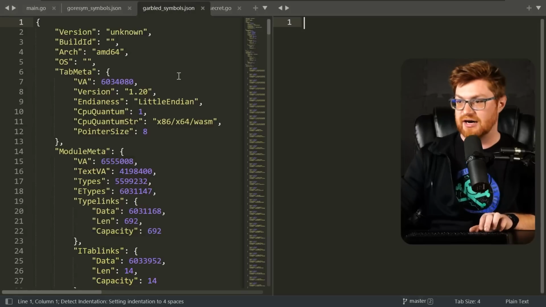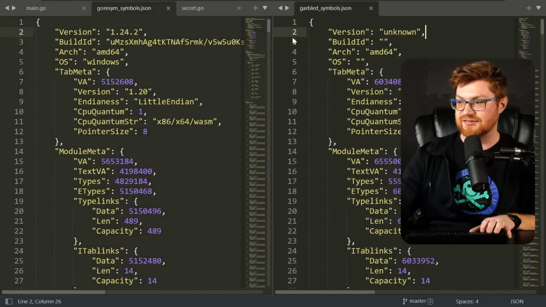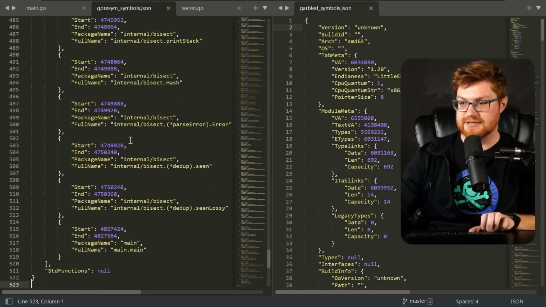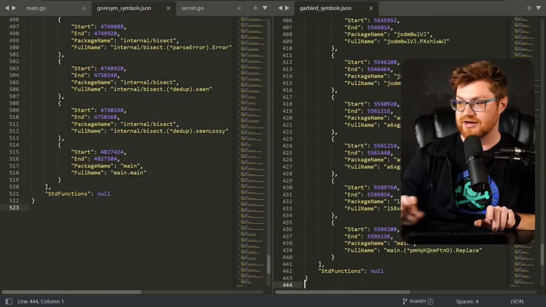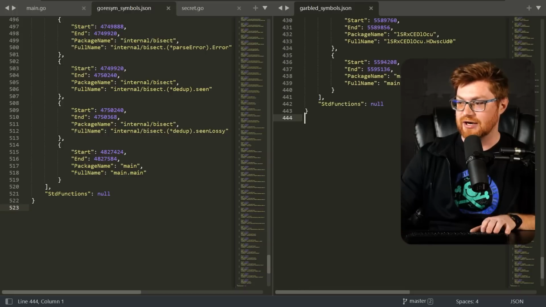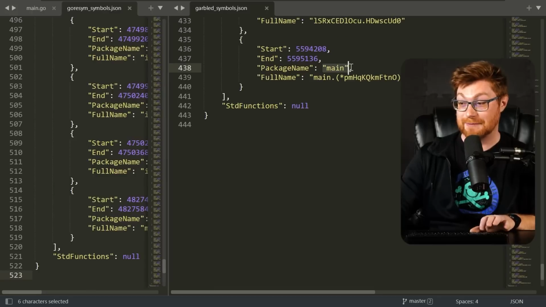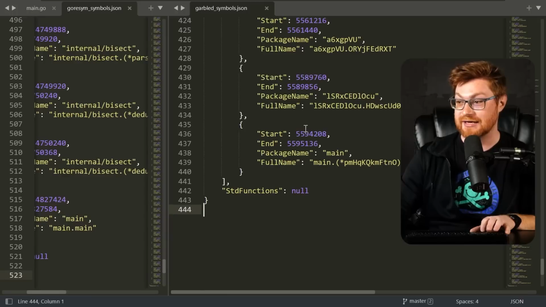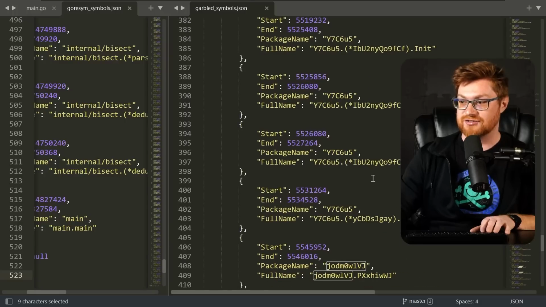Let me put these side by side. I'll hit Shift-Alt-2 in Sublime Text, forgive me. Garbled symbols on the right now no longer tracks down the version, no longer gets the build ID. And if I scroll down to the very bottom where we got to see the different packages, symbol names, things included here, taking a look on the garbled side of the house, it's all nonsense. You might be able to see the main function is the only thing that has a package there, but then the other things that we would end up working with are not included. In fact, everything else, like internal or runtime or OS, they are just gobbledygook.